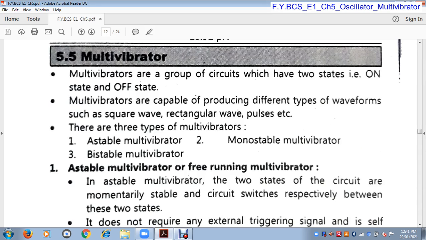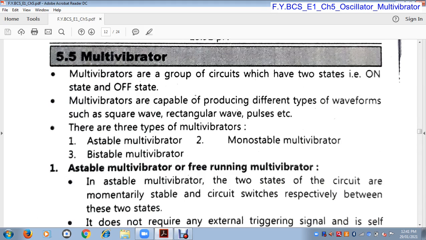In an astable multivibrator, there is no stable state. In monostable multivibrator, its name indicates that mono means one, stable. That means in a monostable multivibrator, only one state is stable, either on state or off state.